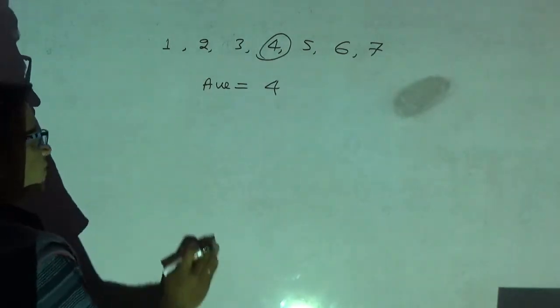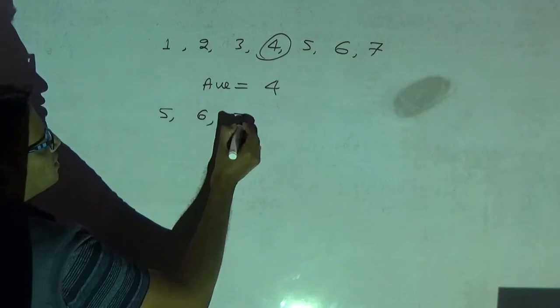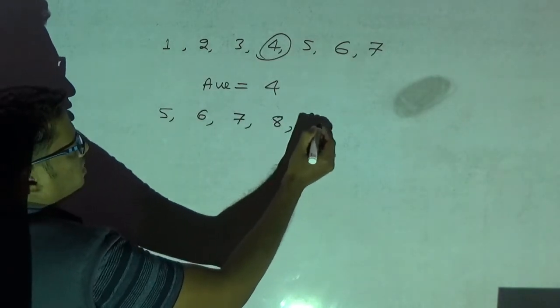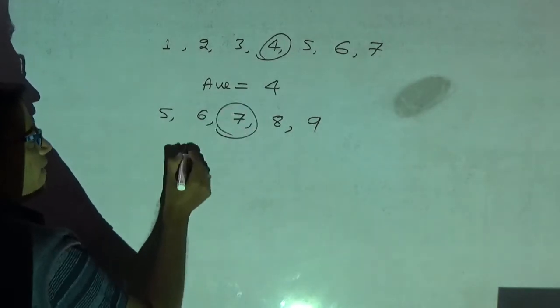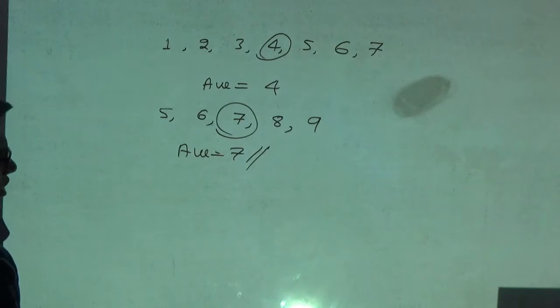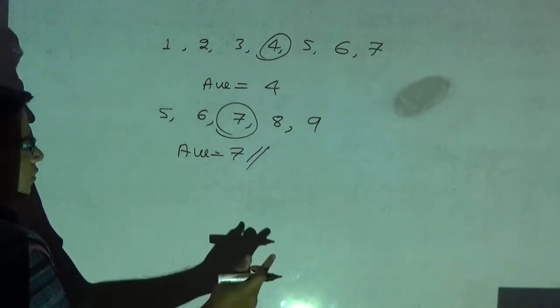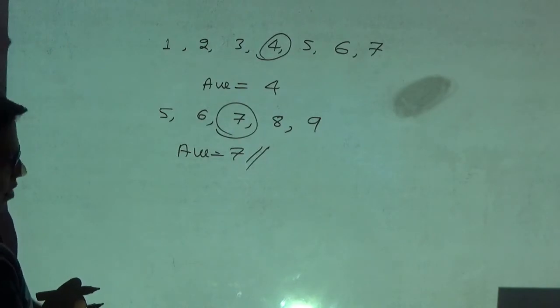Another example. Please observe here: 5, 6, 7, 8, 9. What is the average? The average is 7. Now, there may be a doubt in your mind: sir, without doing anything, how are you telling the average?